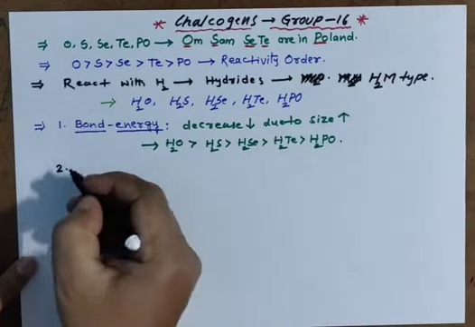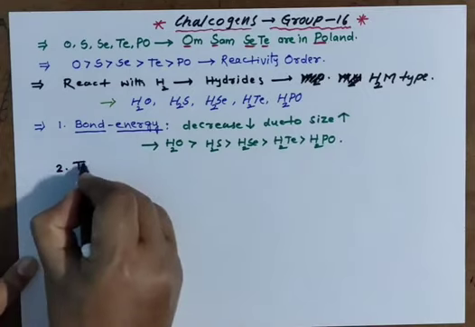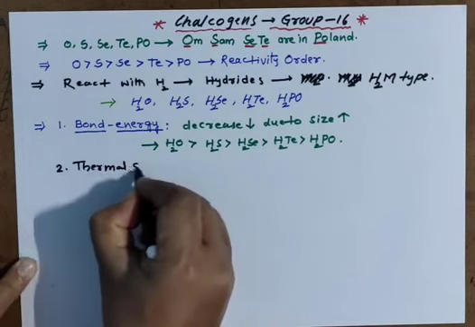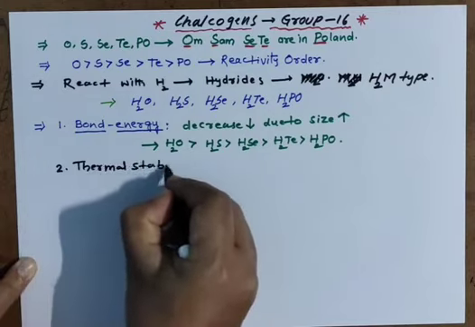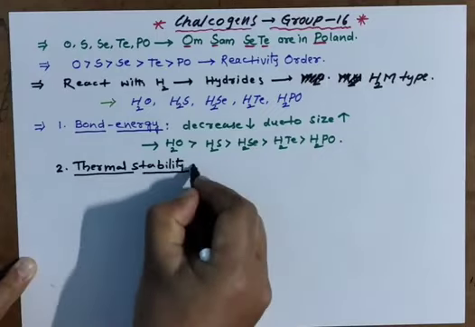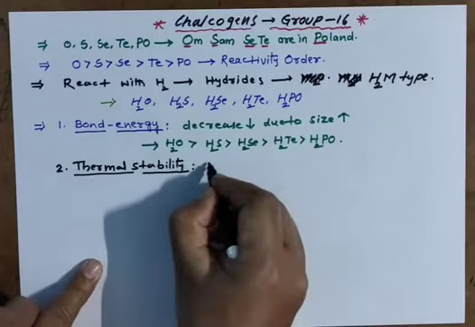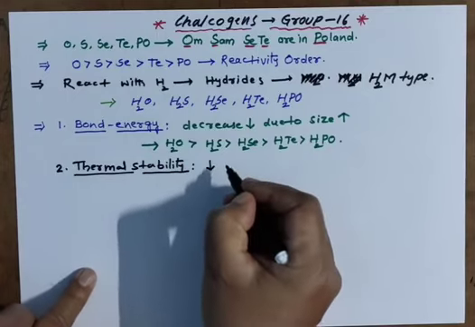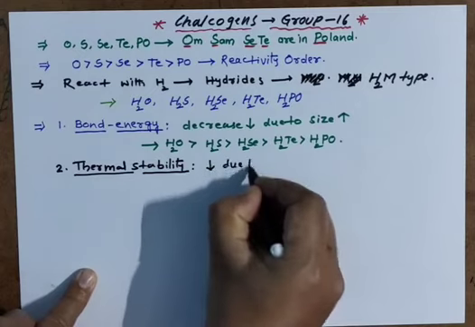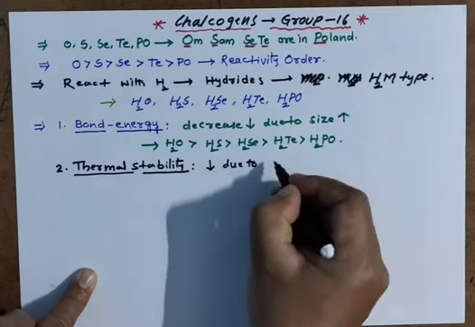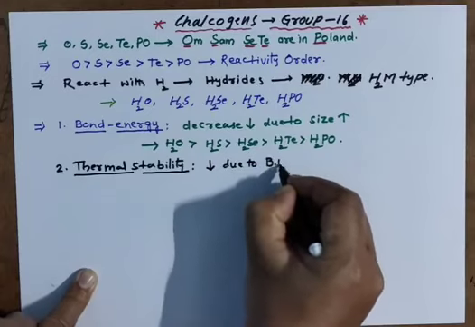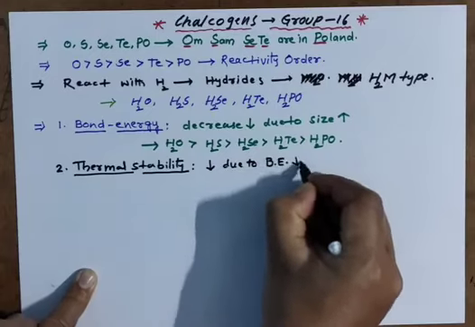And the second property, a very important property, thermal stability. Down the group, thermal stability of these hydrides decreases, because stability generally depends on bond energy, and bond energy is decreasing.